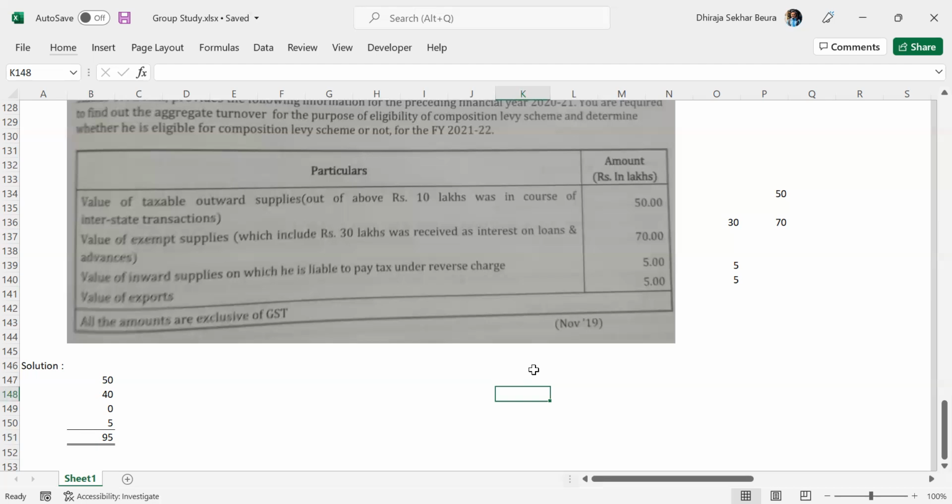To just file a return, they have to pay a lot of fee. So we want that they don't have to face those challenges. This is the facility that is provided only for the small vendors.